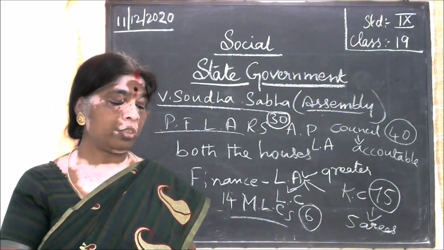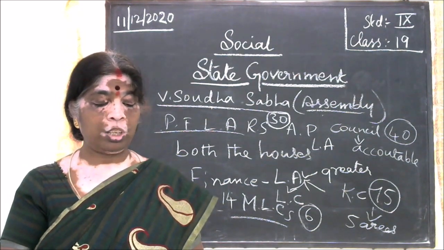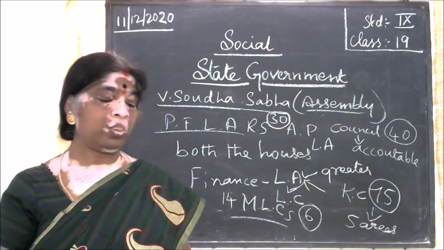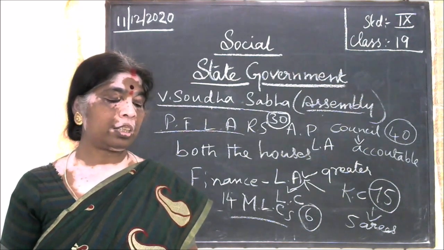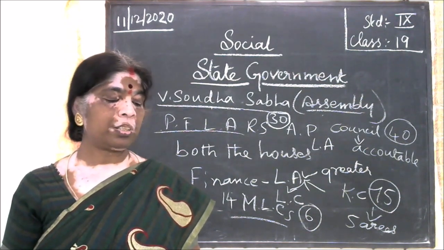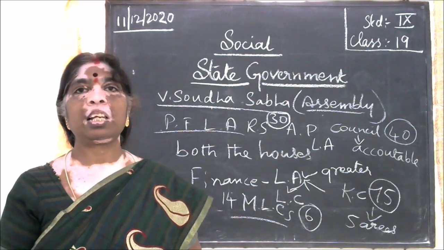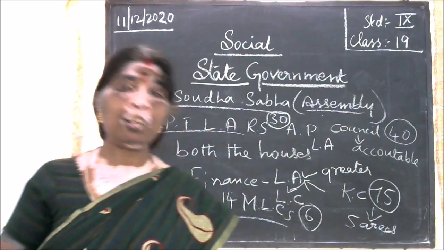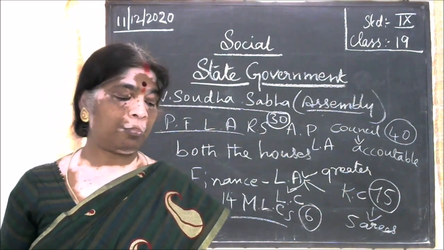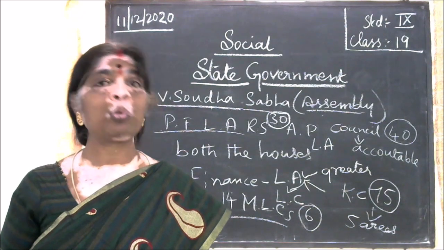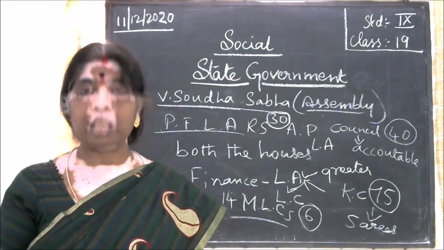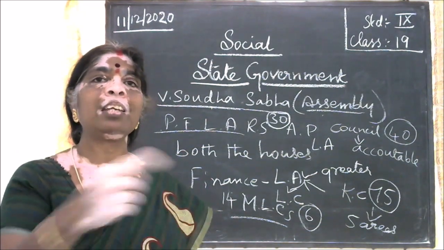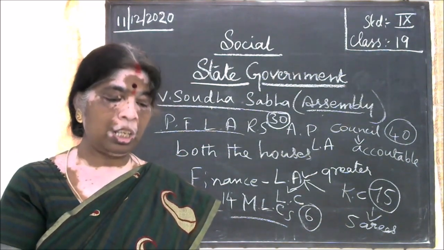Next are the powers of the Legislative Council. Bills may be presented in both houses, but they accept bills which are presented first in the Legislative Assembly. After the bill is approved by one house, it is sent to the other house for approval.